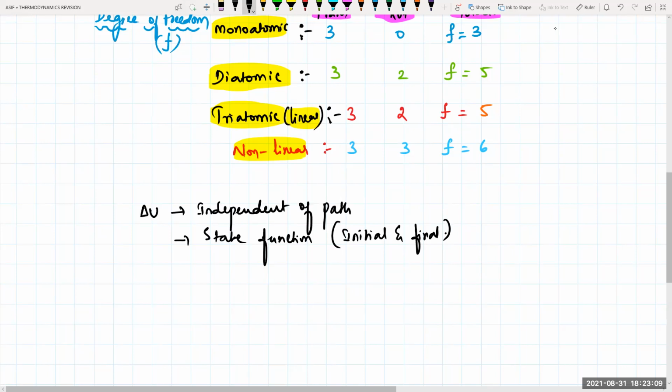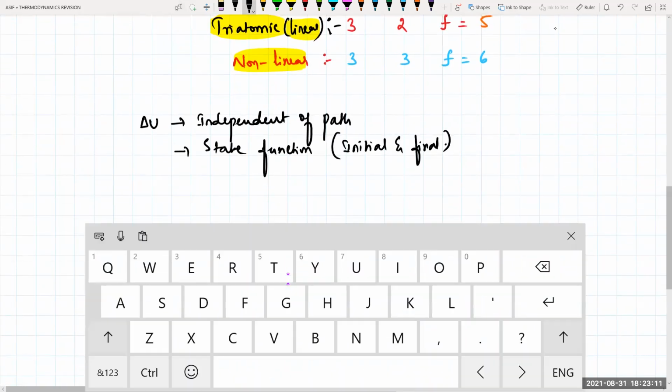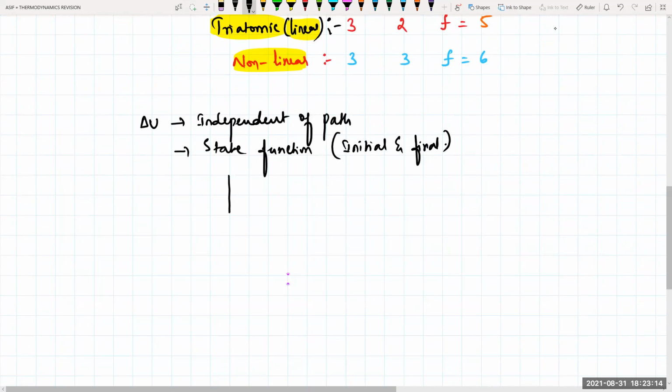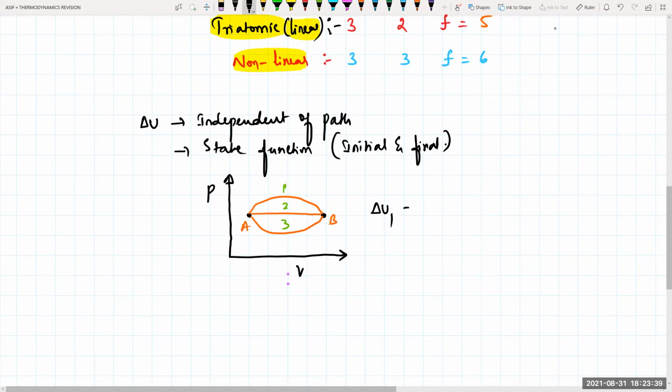Now see, if I take an example for this one, roughly, this is your graph, pressure versus volume. I'm going from point A to point B via path 1, path 2, and path 3, three paths. So what is the relation between the internal energy changes? Delta U1 will be equal to delta U2, which will be equal to delta U3.